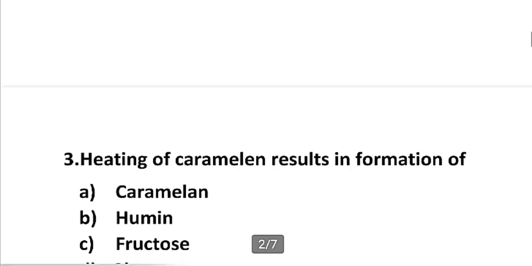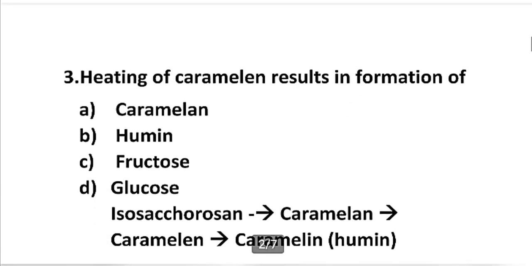Now moving to third question. Third question is heating of caramellin results in formation of. Option number A is caramellin, B humin, C fructose, D glucose.